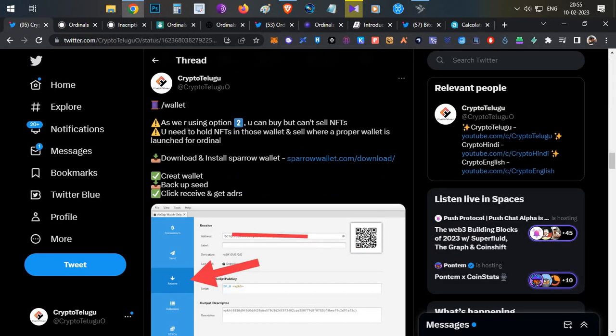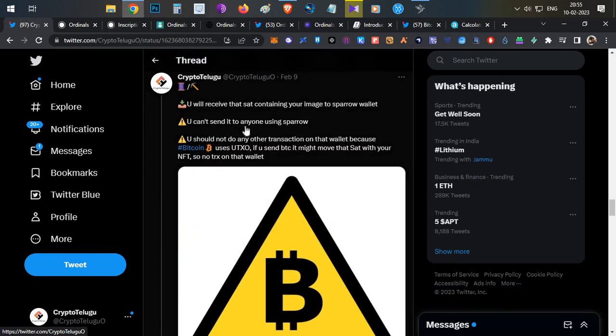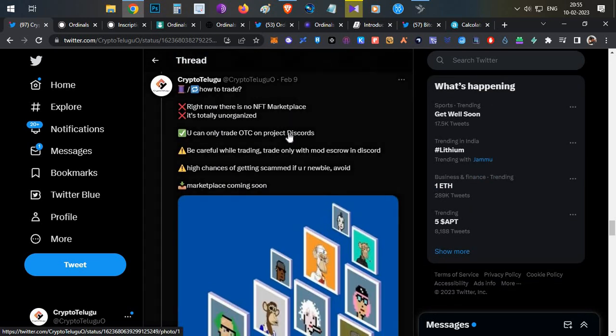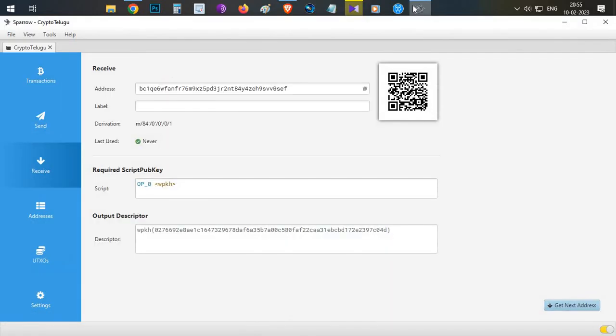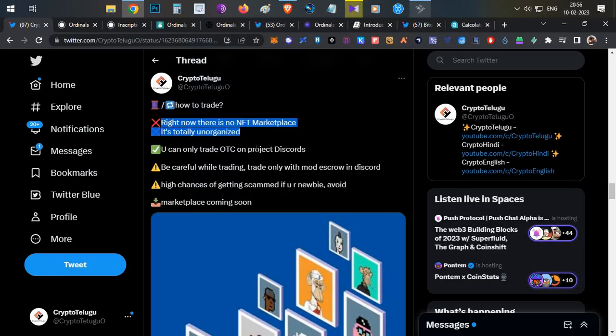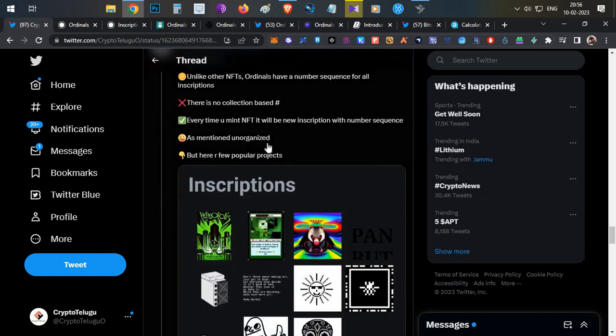Now moving on to the next important thing: what projects or what type of scams are available, and how you can trade them. Right now there is no marketplace for trading. Soon they might launch some Ordinals marketplaces, but right now all the trades are happening through OTC deals directly on the project Discord. This is very unorganized. You have to send Ethereum or Bitcoin and they'll send the NFT to your wallet. So right now there is no proper trading platform; you have to do only OTC deals. Once a trading platform is live, I'll try to make a video on that.